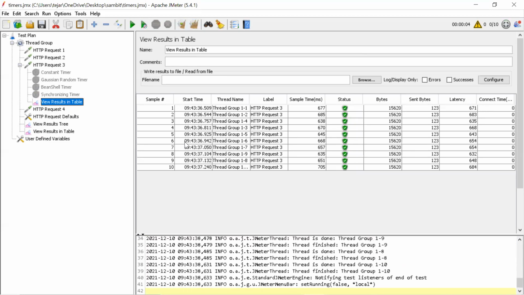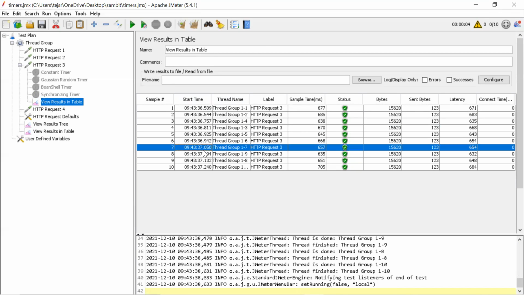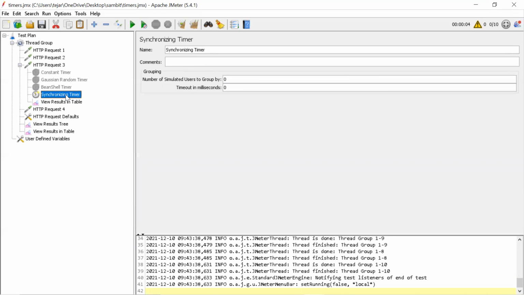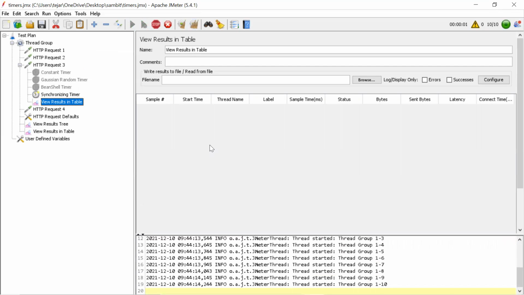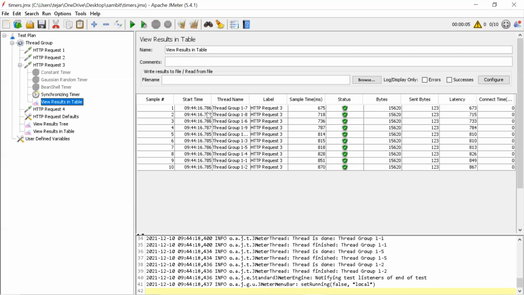See, if you observe, all the requests are at different times, like 509, 544, 757, 8 and so on, because it's not guaranteed. Based on the previous request, this may change. Now, if I enable this one and run it again, we'll see the difference. If you see, it's all 786, 785, 787, a millisecond difference.